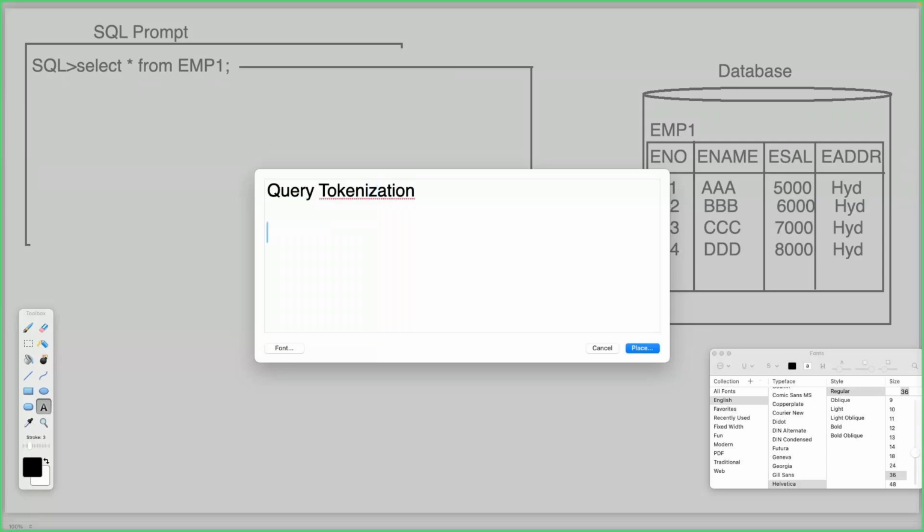Next one is query parsing. Next one is query optimization. Then query execution.